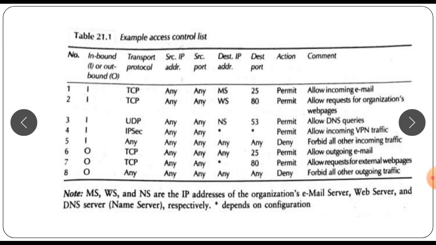For example, if rules 4 and 5 in the table are interchanged, then the IPsec traffic will be dropped. Also, from a performance perspective, it makes sense to put the most frequently acted upon rules earlier on. By doing so, we can take the decision on what to do with a packet sooner.